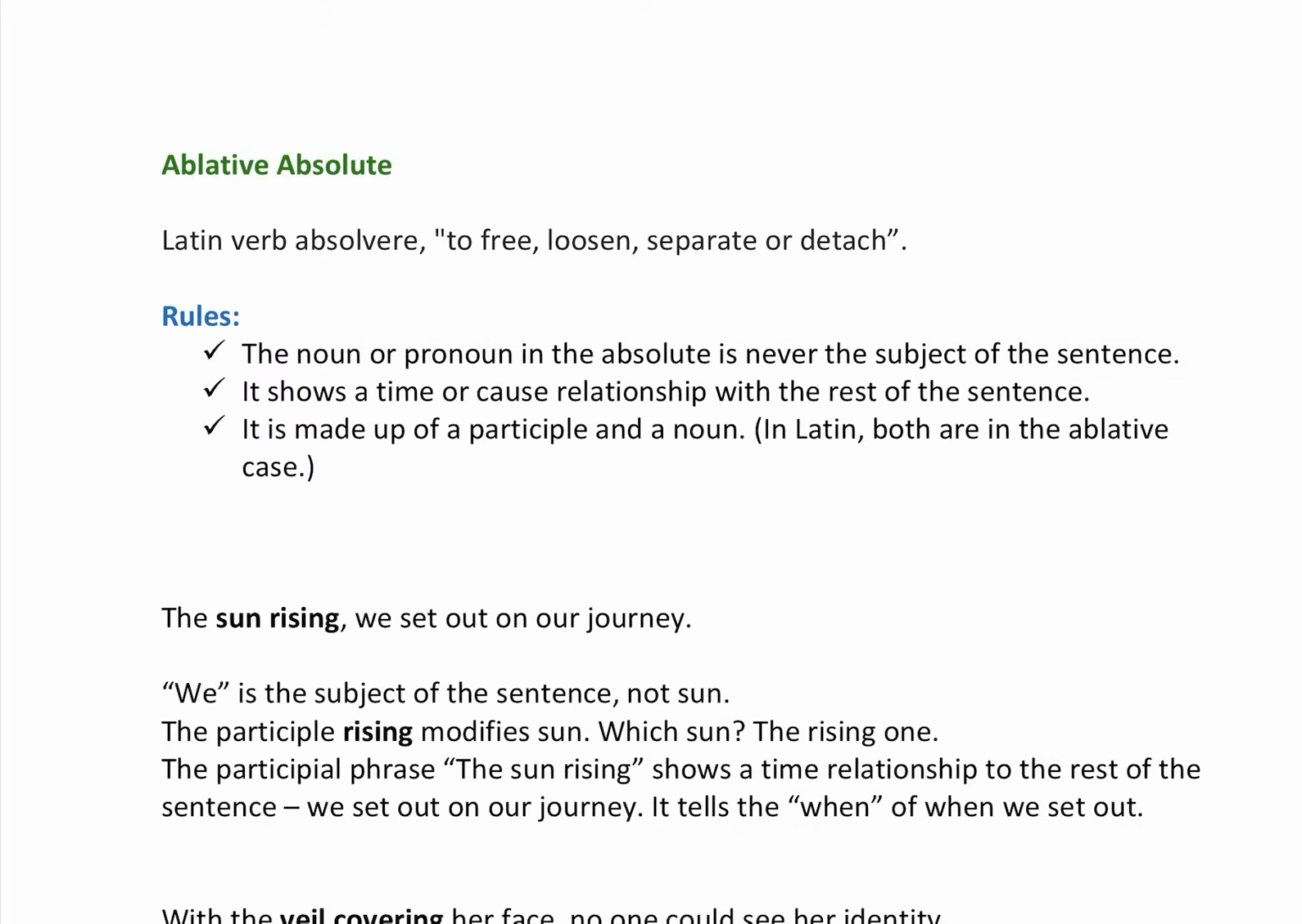All right, so I want to make sure before we move on this week that you have watched the video about perfect passive participles. It's important to do that because they're related to an ablative absolute, so you need to understand what they are first.